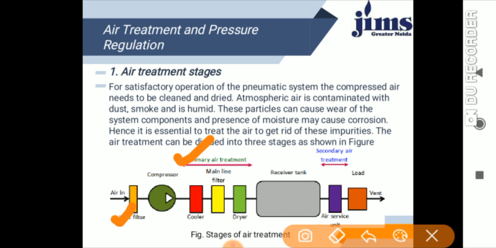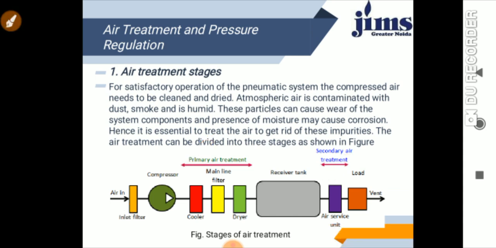In the third stage, which is the secondary air treatment process, further filtering is carried out. The lubricator introduces a fine mist of oil into the compressed air, and this will help in the lubrication of the moving components of the system to which the compressed air is applied.